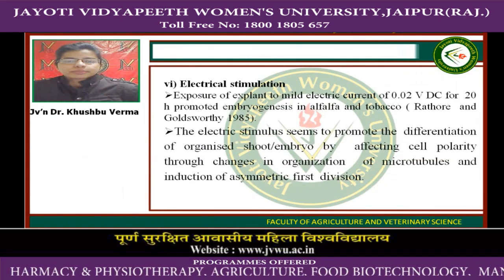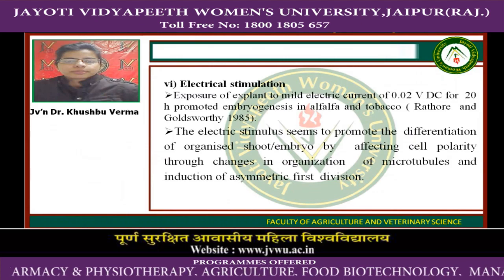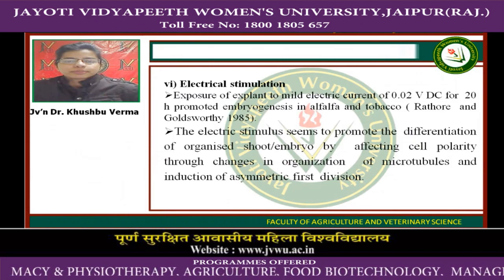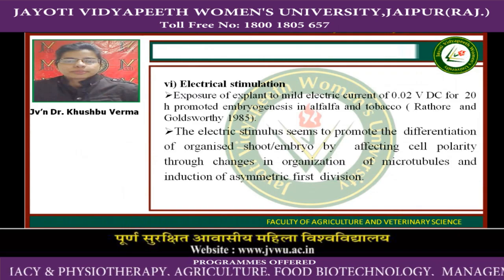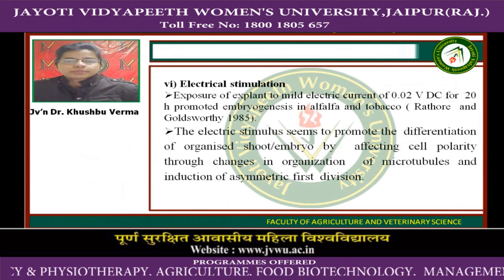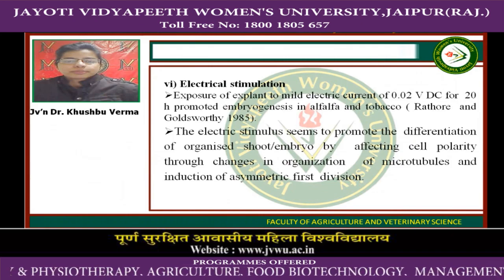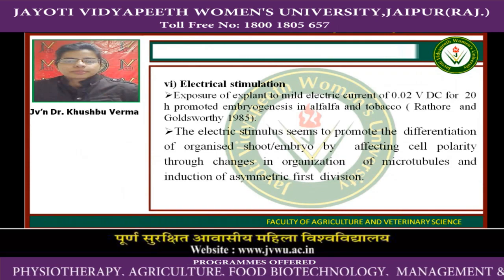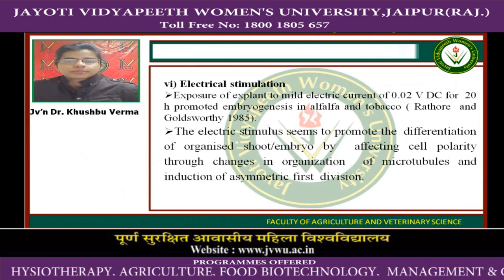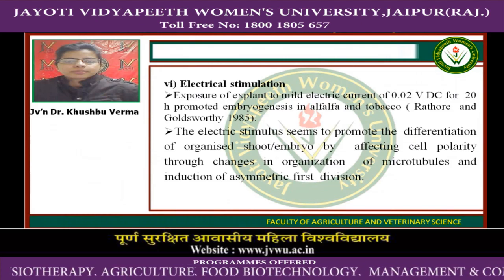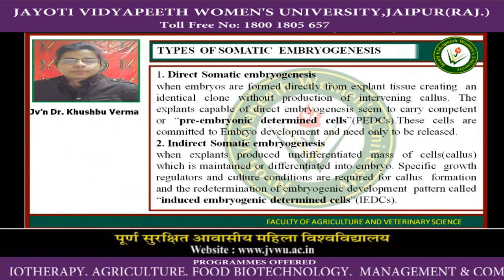Next factor is electrical stimulation. Exposure of explant to a mild electric current of 0.02 volt for 20 hours promoted embryogenesis in alfalfa and tobacco. In 1985, this experiment was done, and the electric stimulus seems to promote the differentiation of organized shoot embryo by affecting cell polarity through changes in organization of microtubules and induction of asymmetric first division.